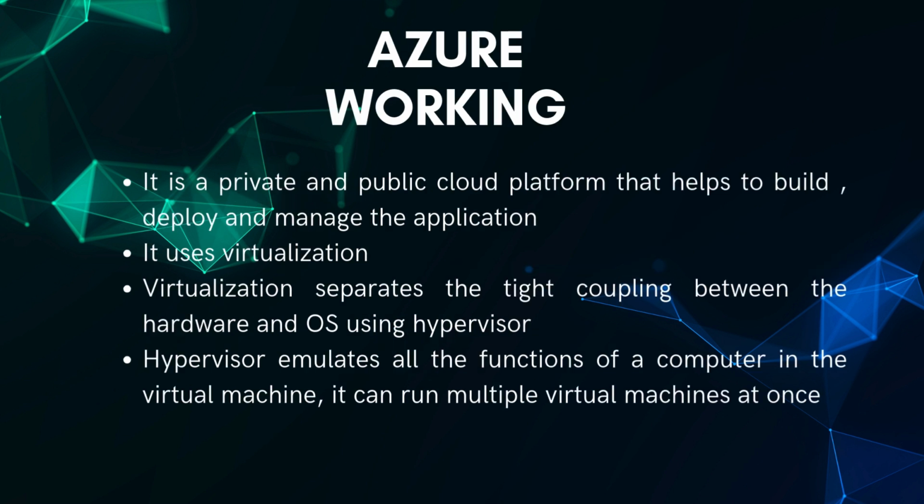How does Azure work? It is a cloud platform that helps to deploy and manage applications. It uses a technology known as virtualization. It separates the tight coupling between the hardware and OS by using an abstraction layer known as a hypervisor. The hypervisor emulates all the functions of a computer in a virtual machine. It can run multiple virtual machines at the same time.